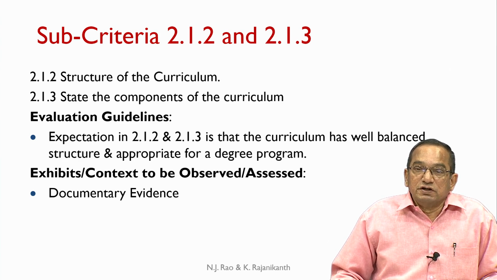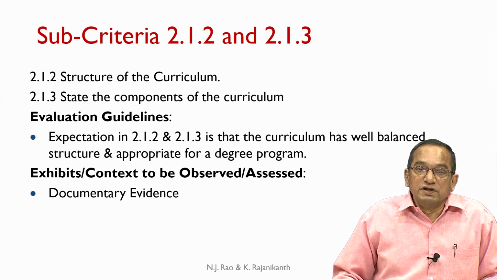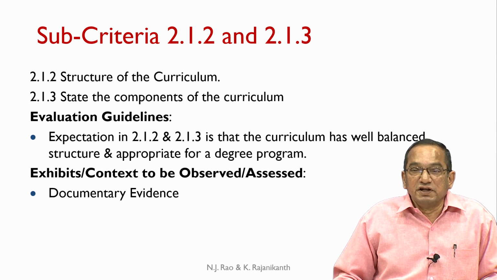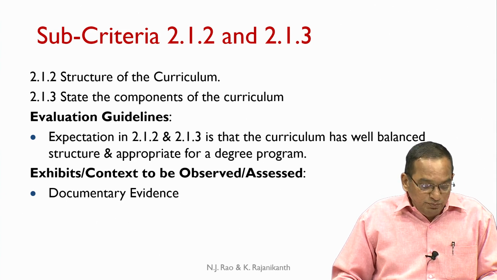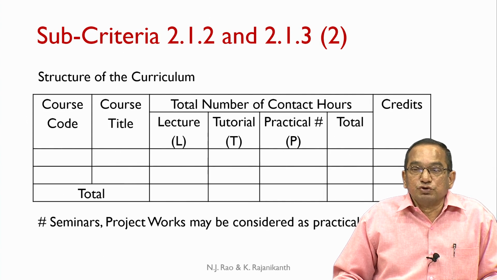It shows that the curriculum must be well balanced, it must have a structure that is appropriate for a degree program, and the documentary evidence must show that the curriculum is balanced and is appropriate for a degree program. The components of the curriculum must also be clearly shown.